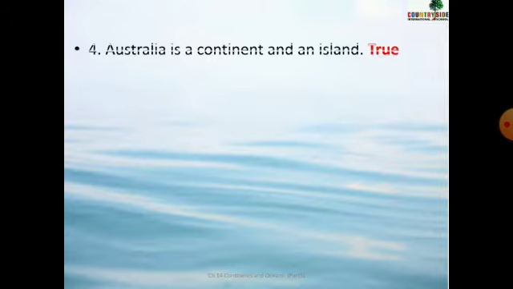Next one: Australia is a continent and an island. Do you think so? Yes, we all know that Australia is a continent. But is it an island also? Yes, children, Australia is not only a continent, it is an island also. Island means, as you all know, land which is surrounded by water from all four sides. So Australia is not only a continent but an island also.